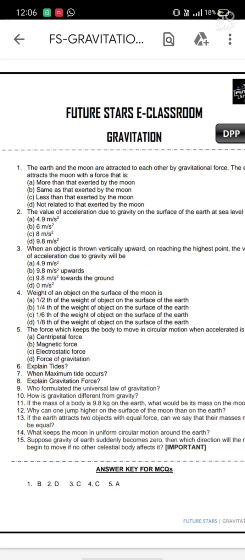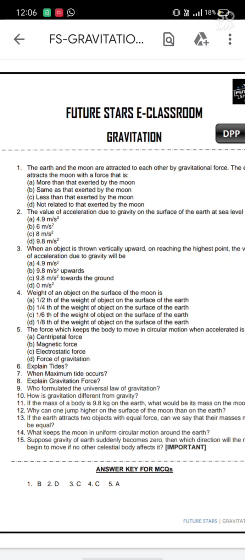Explain gravitational force. Gravitational force is the attractive force between two bodies which are placed at a certain distance apart. That means any two bodies which are placed a certain distance apart will attract each other. They will have an attractive tendency. That force is termed as gravitational force.